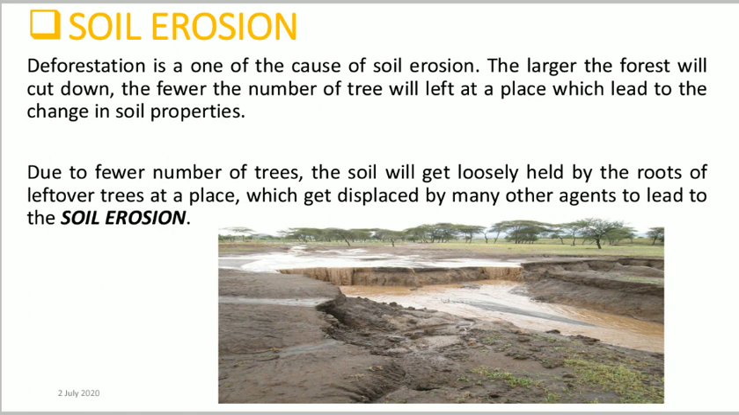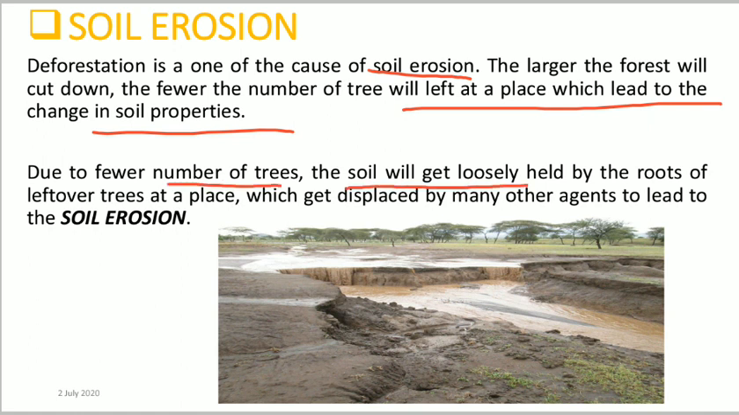Deforestation is one of the causes of soil erosion. Why and how? Because the larger the forest that is cut down, the fewer trees will be left in one place, which leads to the what? Which leads to a change in the soil properties. If fewer trees are at a particular place, the soil will be loosely held by the roots of the leftover trees, and it will get displaced by many other agents, which leads to soil erosion.